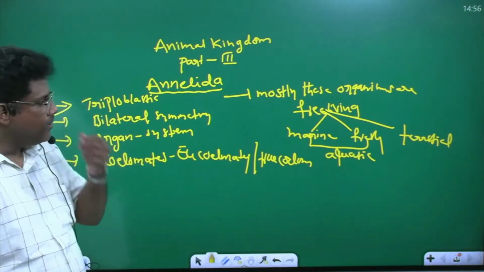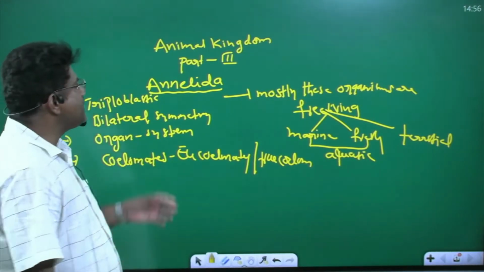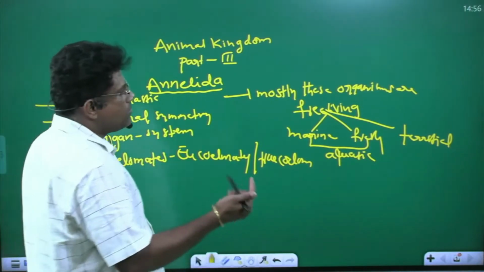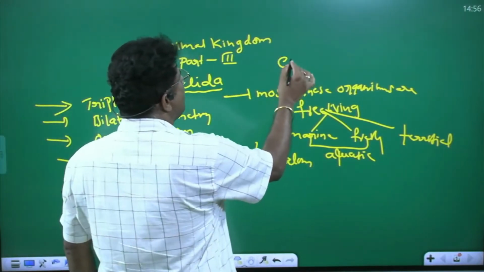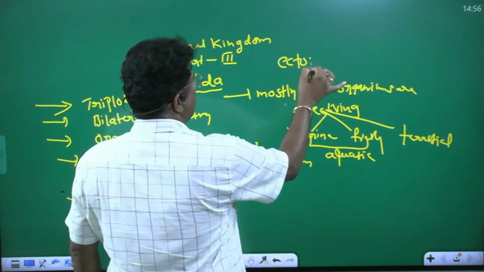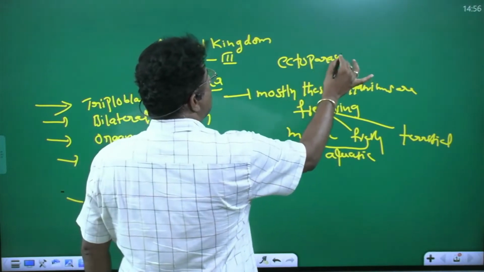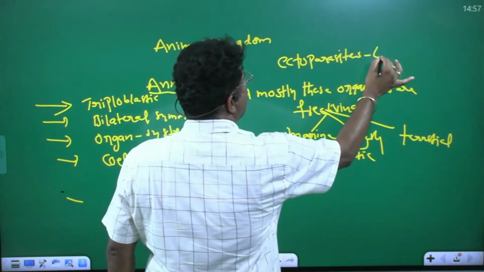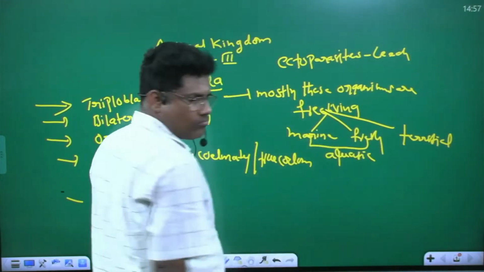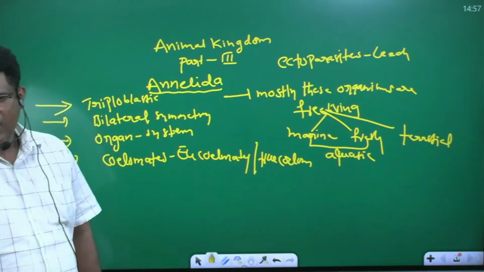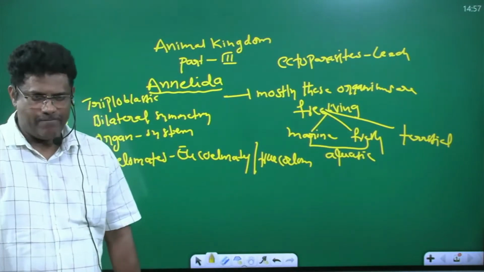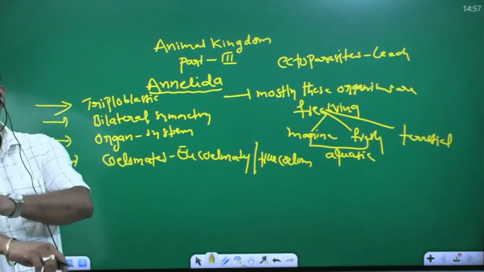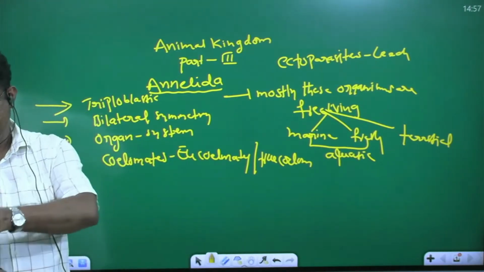Terrestrial. But in the Annelida phylum, some organisms are ectoparasites. Example, what is that? Leech. You know leech? Leech is an ectoparasite, which sucks the blood from the vertebrates.